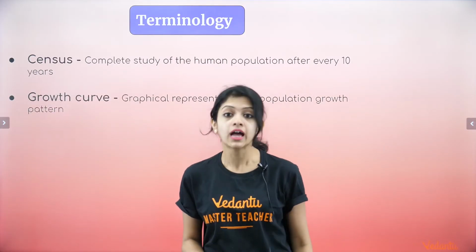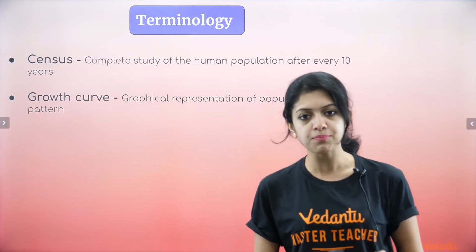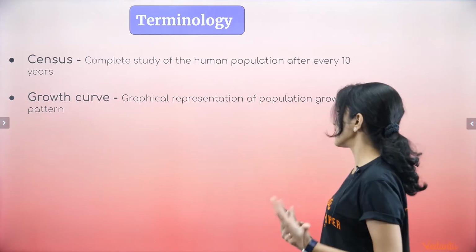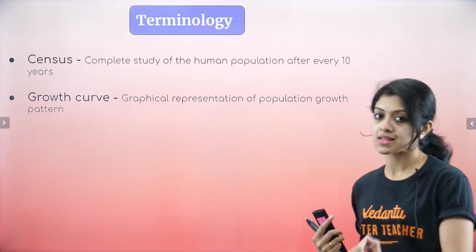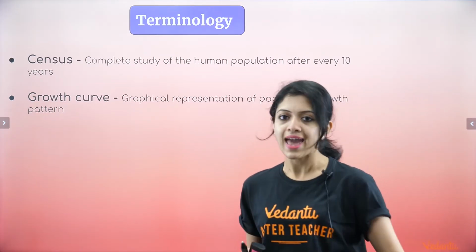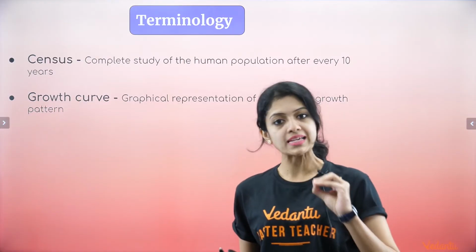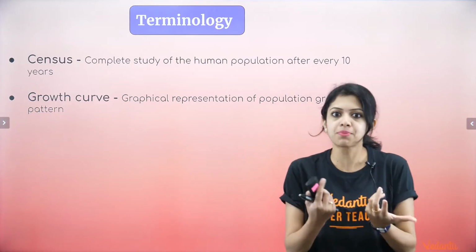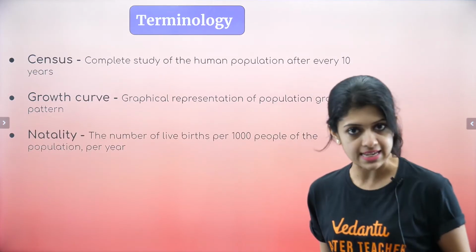The next one is growth curve. Of course, we know there are 2 types of curves, the J-shaped and the S-shaped curve, right? So what is it? It's basically a graphical representation of population growth pattern. As I said, J-shaped and S-shaped give you an idea about how population is growing in that particular group or in that particular population. Okay, next one, natality.